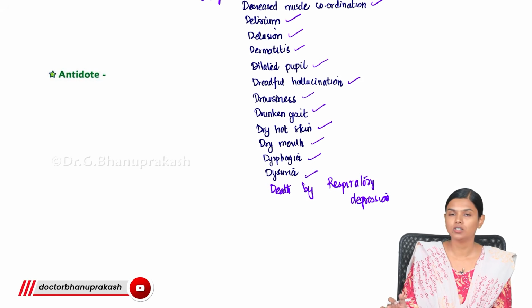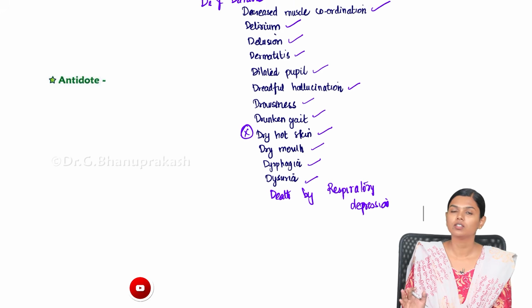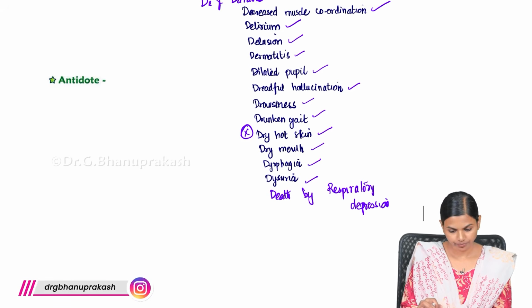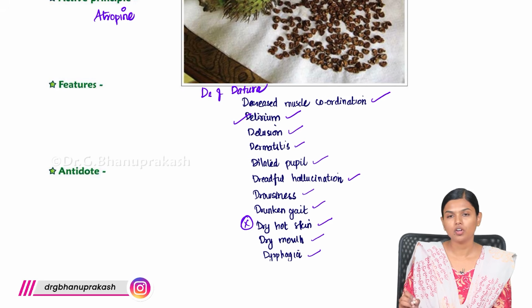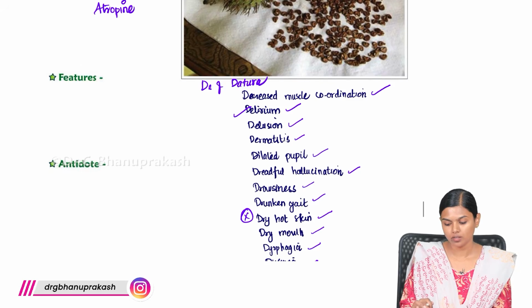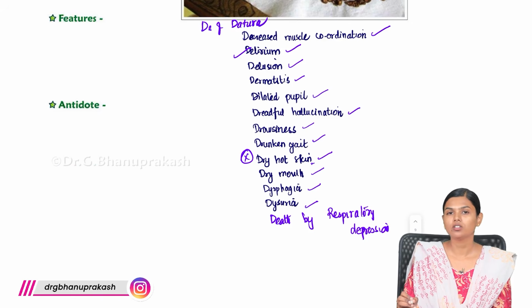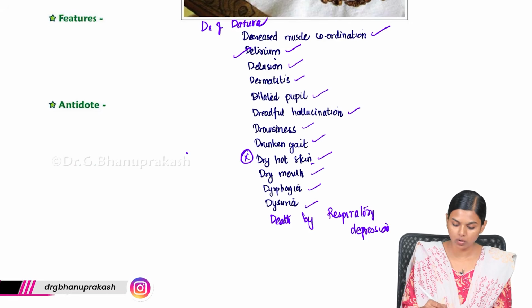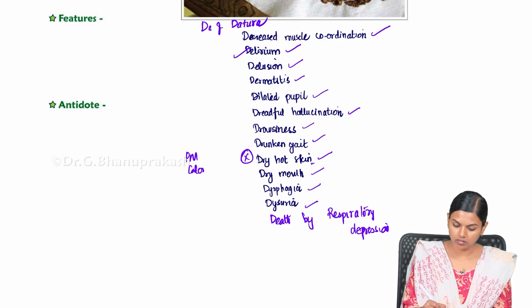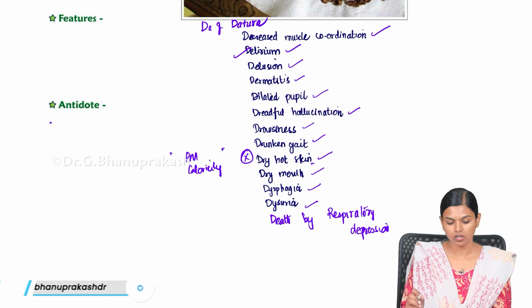So these are the D's of Dhatura. Here you will see dry hot skin. Their skin will be very, very hot. They say dry as a bone and mad as a hatter, because there will be delirium. Because of this dry hot skin they will have post-mortem caloricity. So these are the D's of Dhatura.